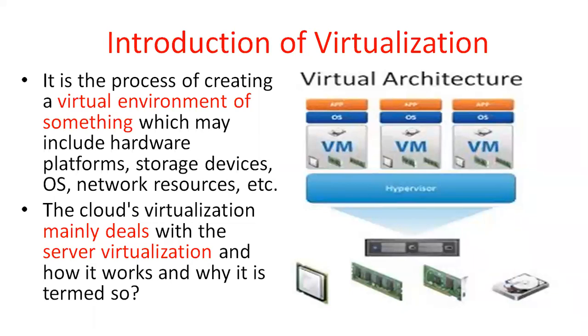Already in my system I have a Windows 10 operating system. On top of the Windows 10 operating system, I created a Windows 7 and a Linux operating system. I already created different Linux and Windows operating systems. The Windows 7 operating system is called a guest operating system, guest OS. How can you manage the guest OS here?